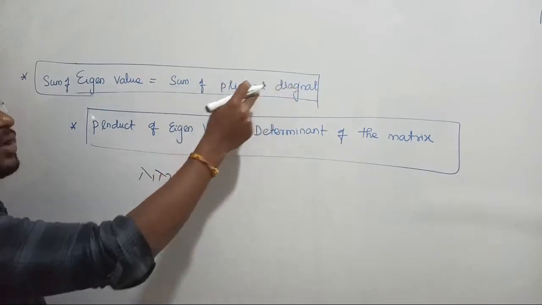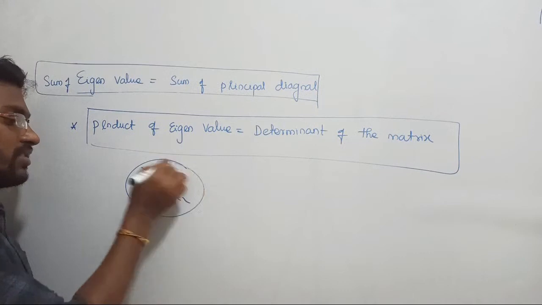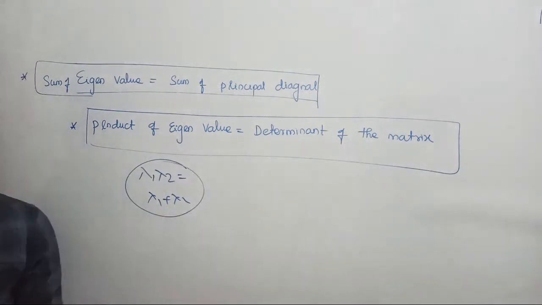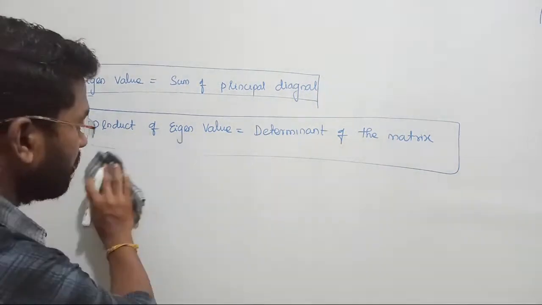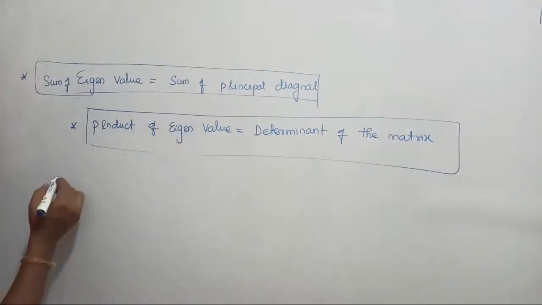Similarly, if the principal diagonal is given, then lambda 1 plus lambda 2 is equal to some other value. You have to solve these two expressions in order to find the answer. Like that you will be tested in the examination, so do remember this property, that is very important. And let us consider the next one.